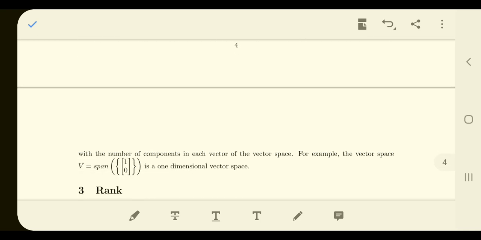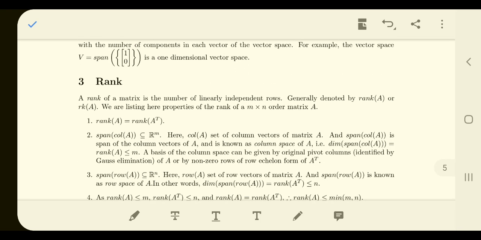We have another thing called rank. The rank of a matrix is the number of pivot elements in the matrix. And all these things that we have talked about here are summarized in these slides. So you can just go through these, and you must be able to answer and understand all the things. It is exactly the same as what we have discussed earlier.